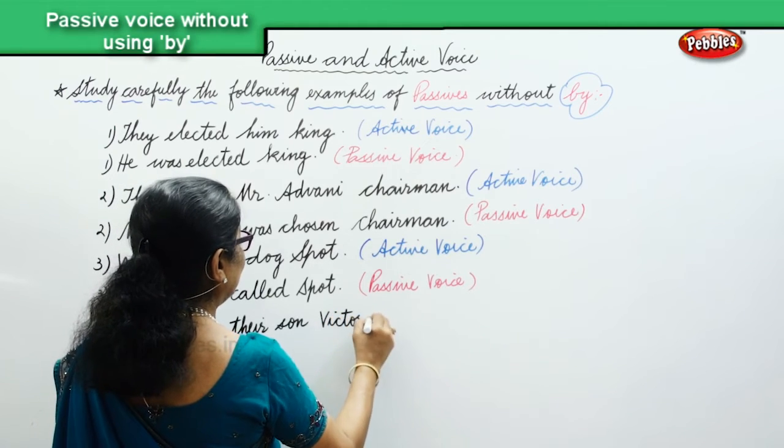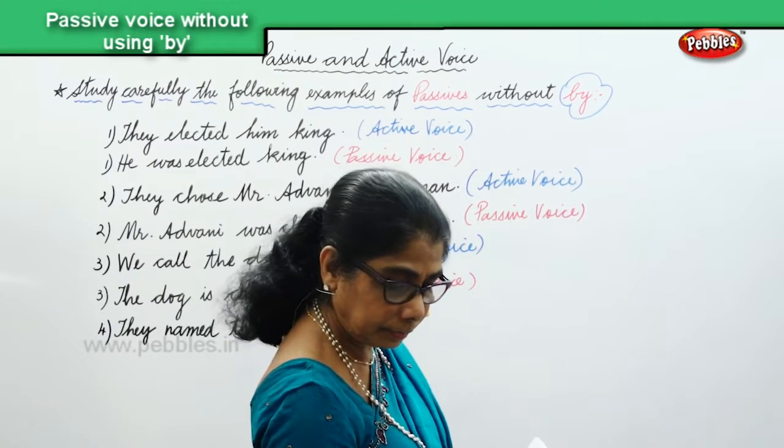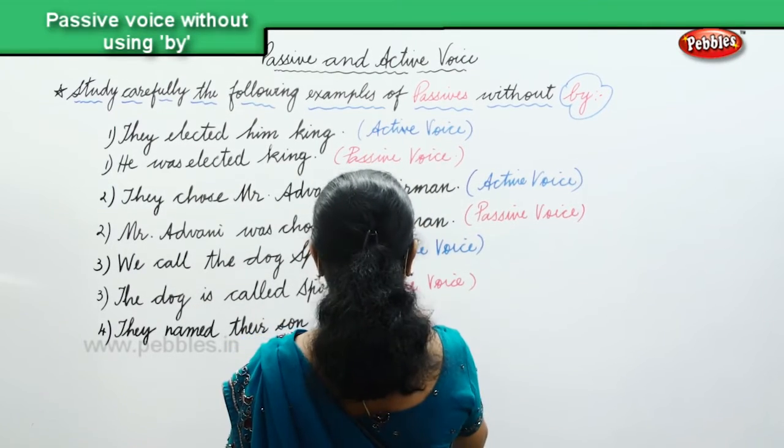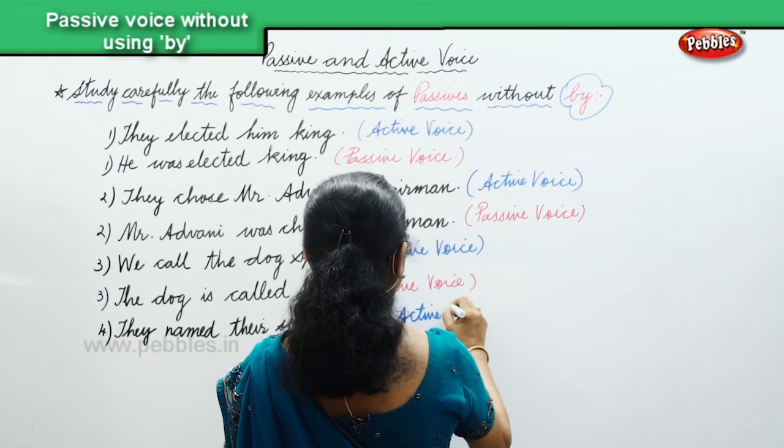They named their son Victor. That is in the active voice.